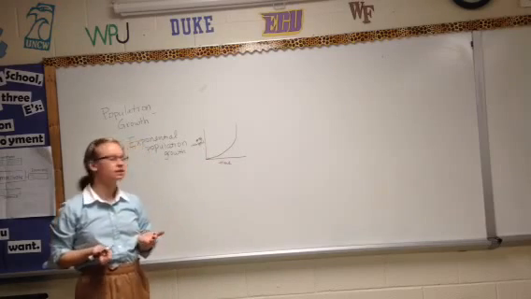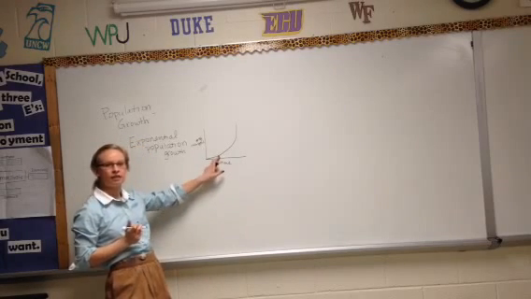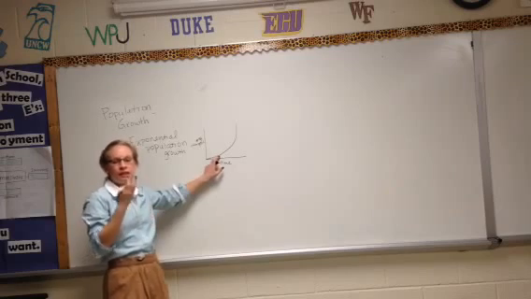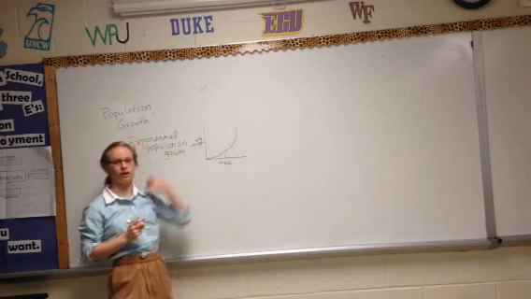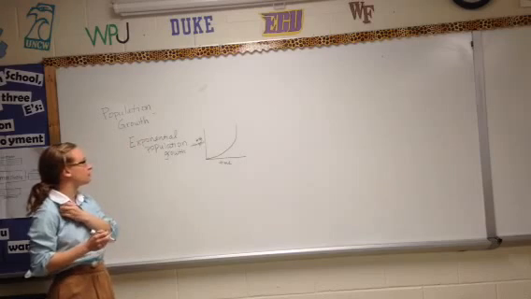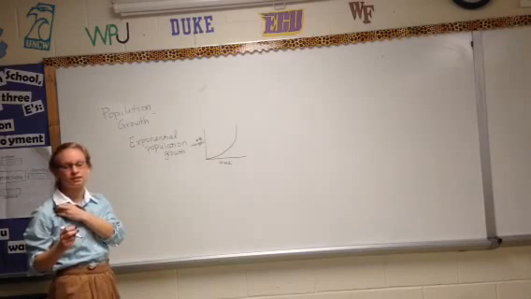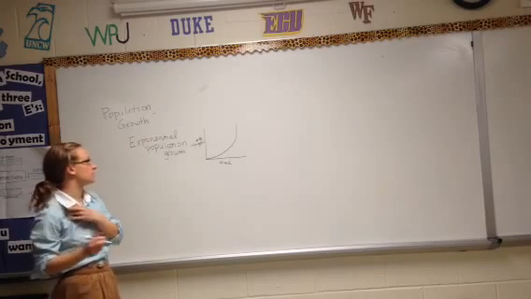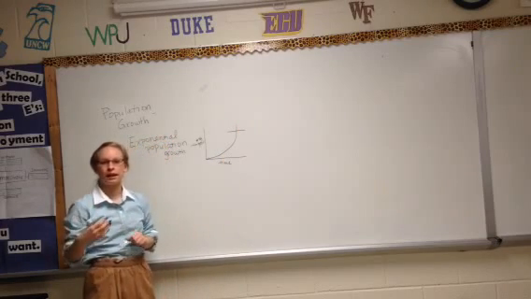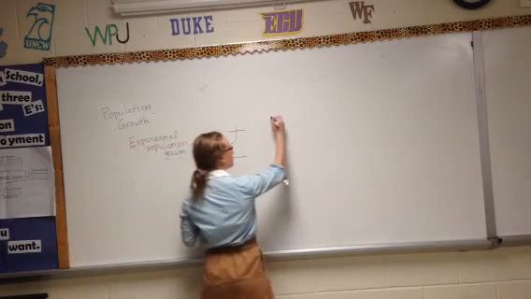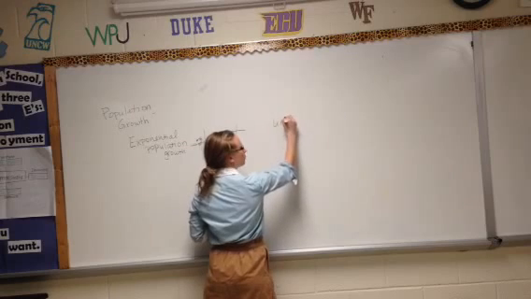And that makes sense because you have more kids, they're going to have more kids, their more kids will have more kids. It starts getting faster and faster and faster. Okay? So that is the type of population growth that we tend to see. But there are a couple of things that can cause a population to stop getting bigger. And so we call those things limiting factors.